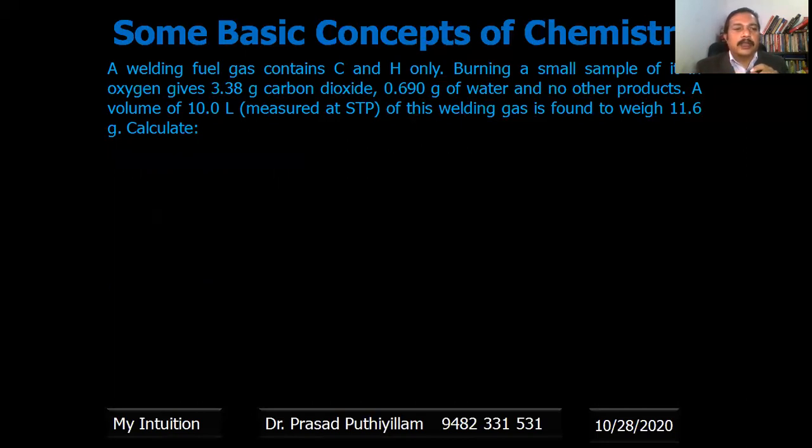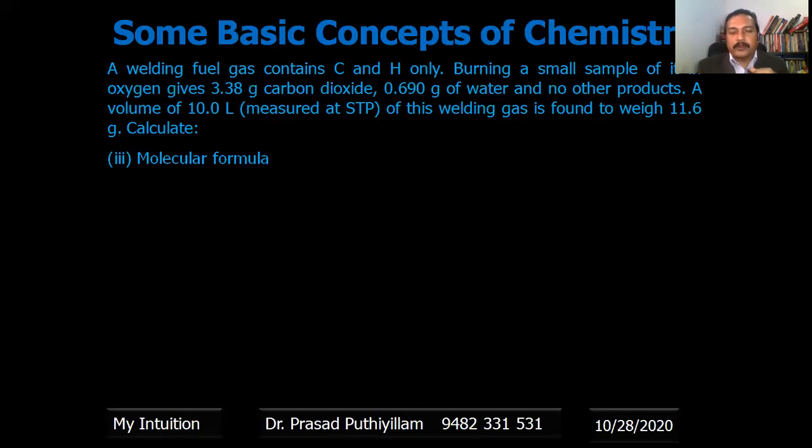Okay, continuing the question to sub question number 3, find the molecular formula. To find the molecular formula, we have the empirical formula that we obtained as CH, from the number of moles of carbon and number of moles of hydrogen, 0.0768 to 0.0766, 1 to 1. Molecular formula is nothing but the empirical formula multiplied by a number. That number we represent as n, and it is obtained from the molecular mass divided by the empirical formula mass.